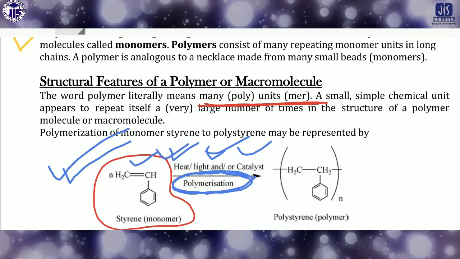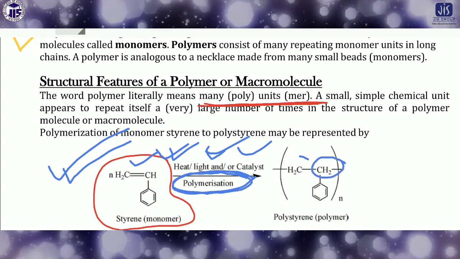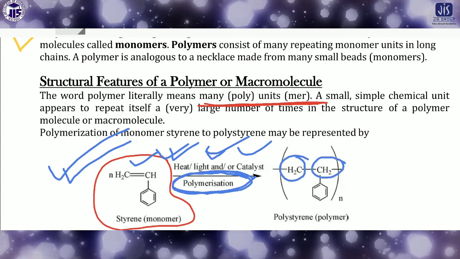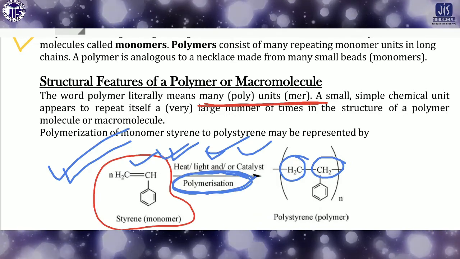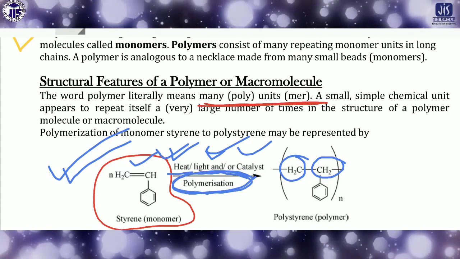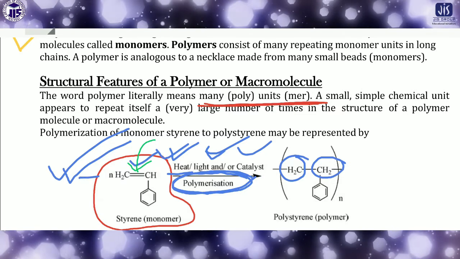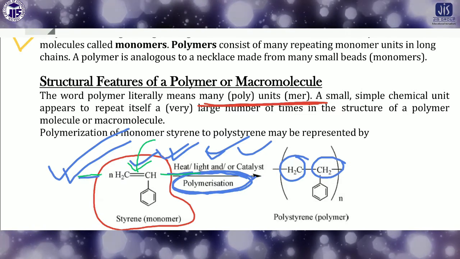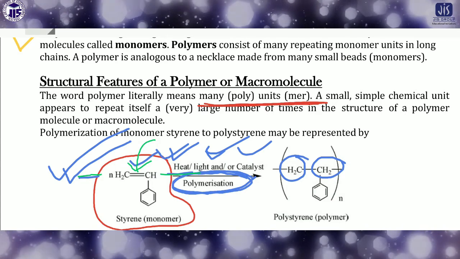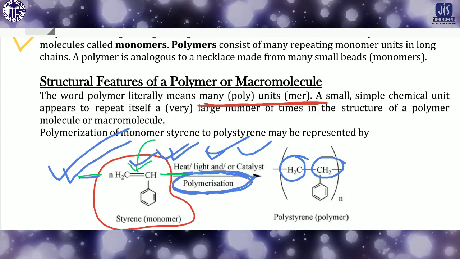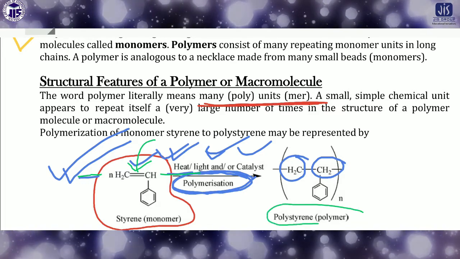That means in the CH2 and CH2, the middle bond will break and side by side, styrene molecules come together to form bonds on both sides. So n number of styrene molecules attach with each other to give polystyrene.